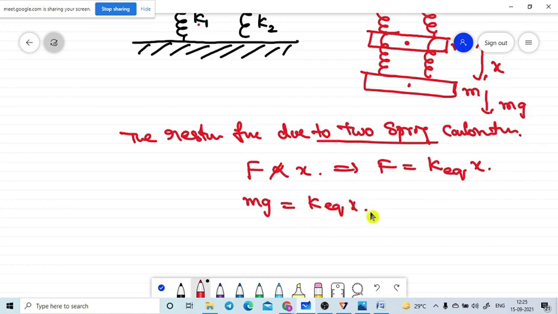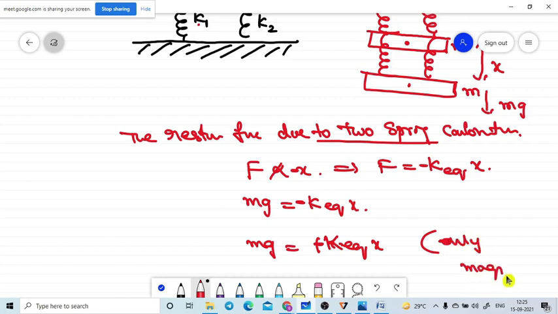Don't take this negative sign; the negative sign indicates that the restoring force is opposite in direction to the displacement. That is very important. You can take the negative sign, and after that you can remove it, no issue. So, ignoring the negative sign, only magnitude, mg is equal to plus k equivalent into x. Only the magnitude I am taking.